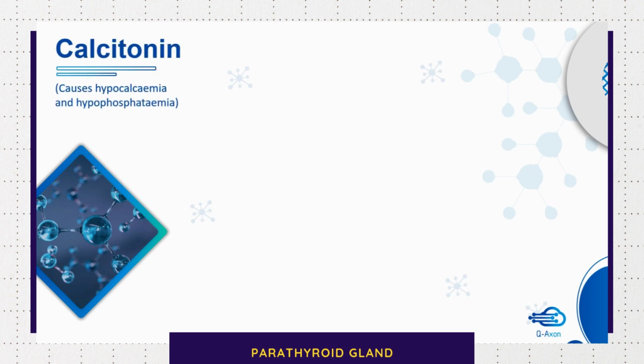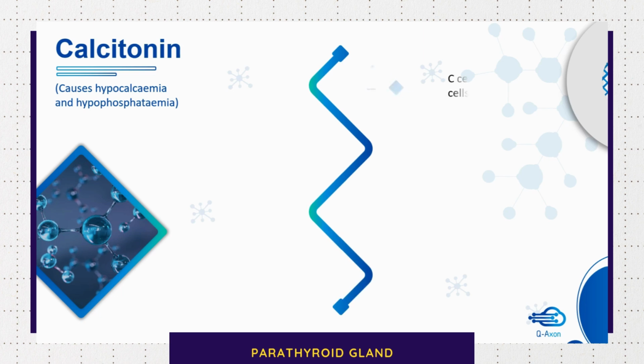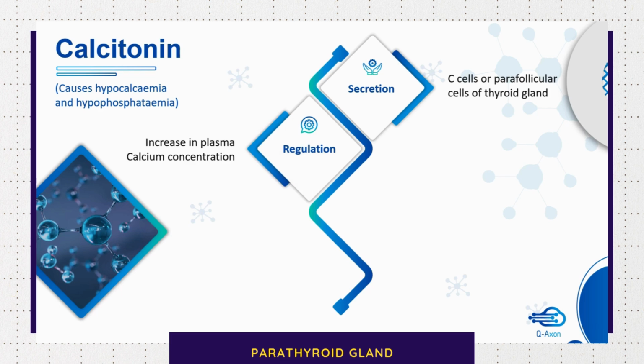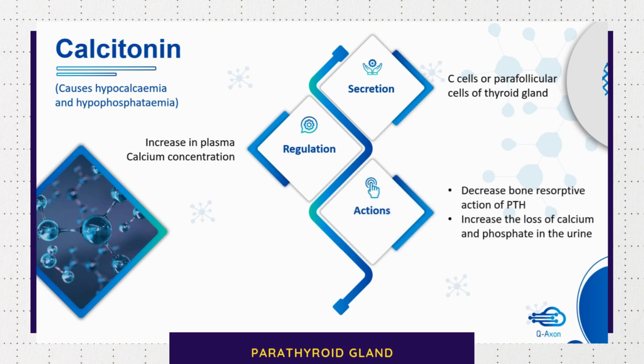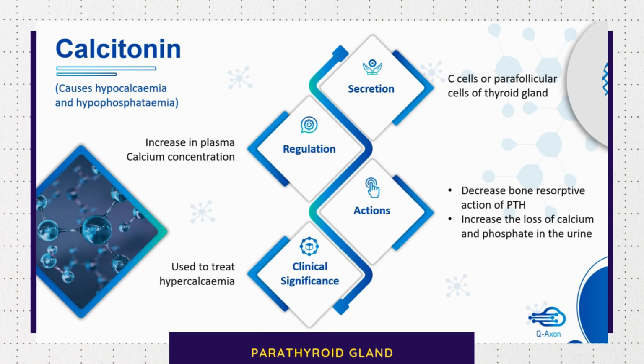Another hormone that plays an important role in calcium metabolism is calcitonin. It will cause hypocalcemia and hypophosphatemia. It is secreted by C cells or parafollicular cells of the thyroid gland. It is regulated by increase in plasma calcium level. Its main actions are, it will decrease bone resorptive action of parathormone, and it will increase the loss of calcium and phosphate in the urine. It is used to treat hypercalcemia.